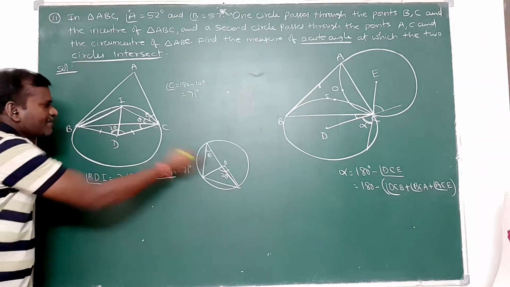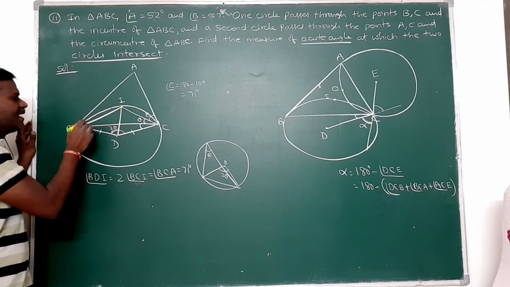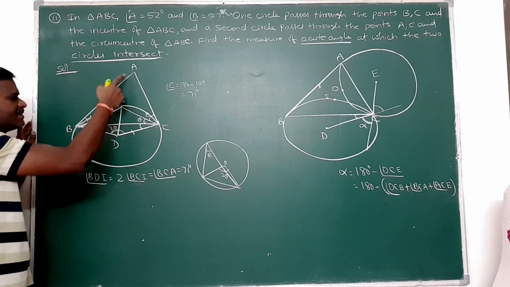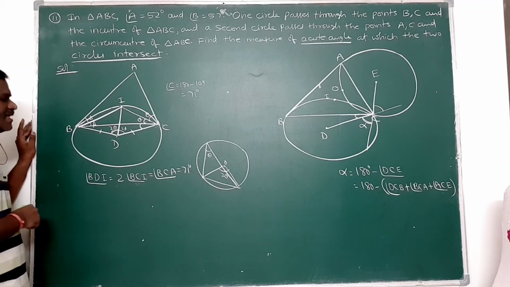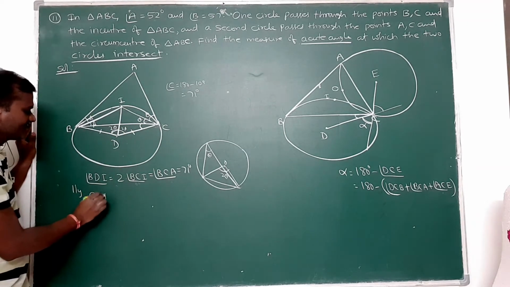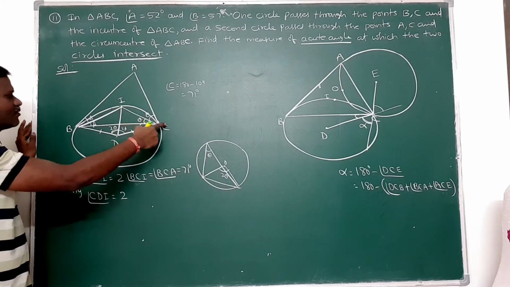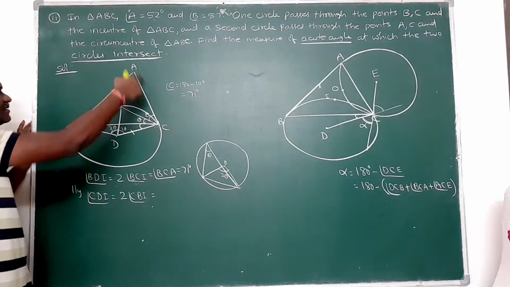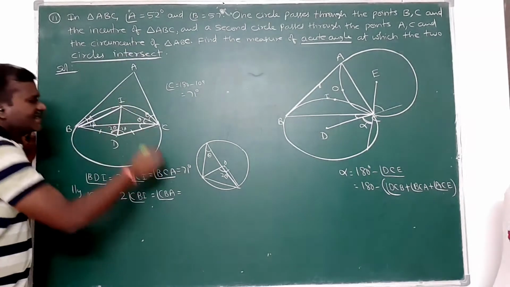Then the same property I am applying here for the chord CI. CI makes an angle of beta here, then this is also beta. Why? Because BI is the angular bisector of this angle ABC. I is the incenter, given. So this is 2 beta. So similarly, angle CDI is equal to 2 times of CBI, and 2 times of CBI means CBA. What is angle B? Angle B is already given as 57 degrees.